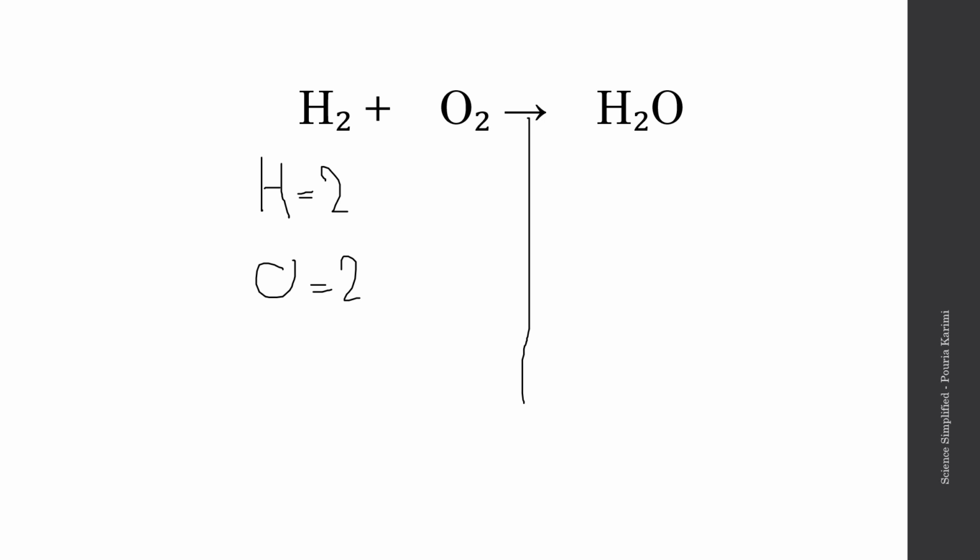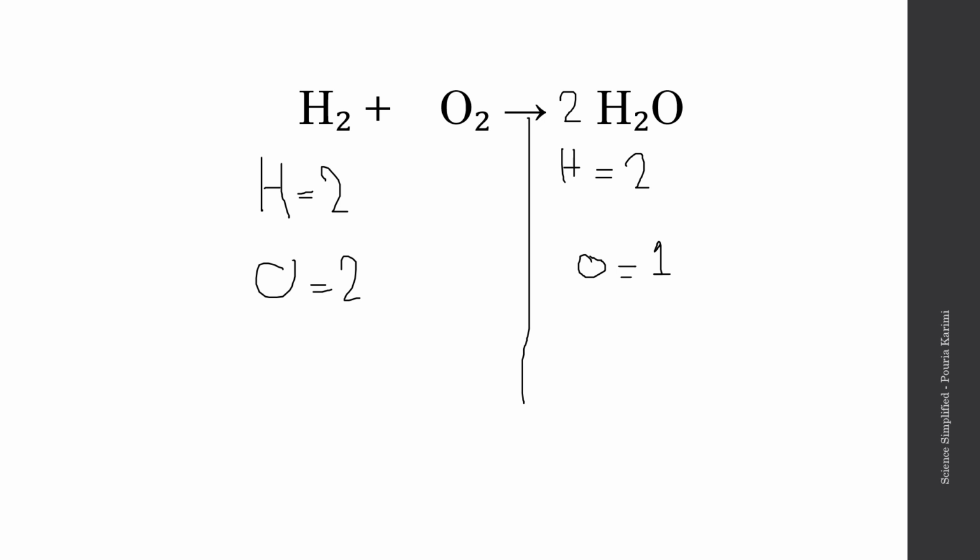So we start with hydrogen. How many hydrogens do we have here? We have 2 hydrogens here. How many oxygens do we have here? Now this is the part that we should balance. We only have 1. So how do we balance it? We have 2 hydrogens on both sides, but our problem is the oxygen. We only have 1 oxygen on our product side. So for 1 to become 2, we must multiply by 2, obviously. So we're just going to put a 2